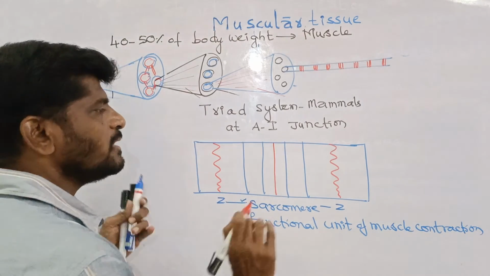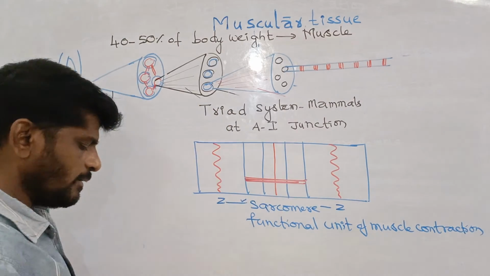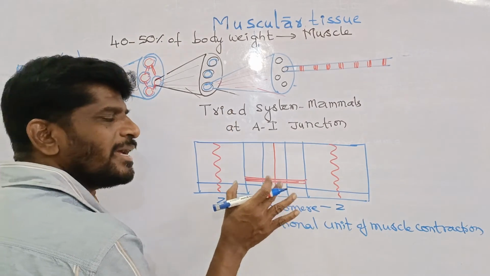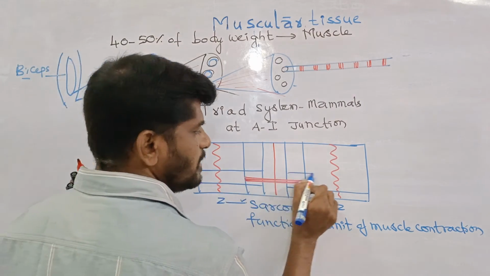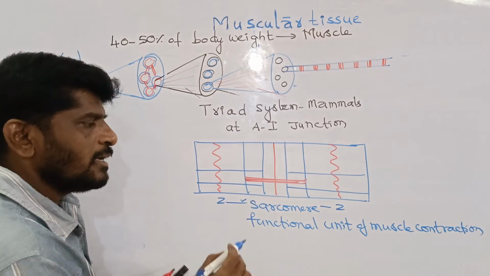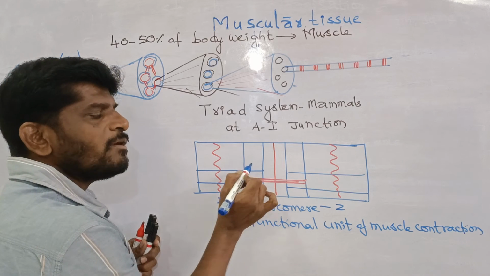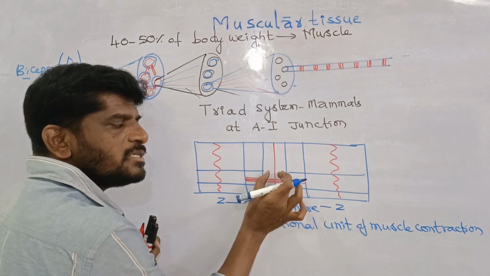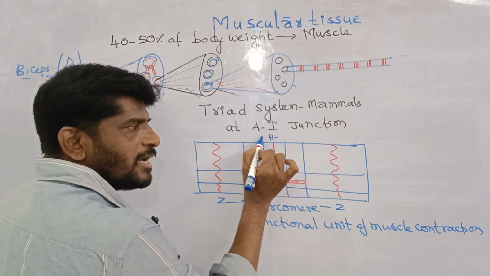So this is the thick filament, present only in the A band. And this is the thin filament, they can extend up to the boundary or edge of the H zone. For example, this is one more thin filament. A very important point is that the edges of the thin filament partially overlap the free ends of the thick filament, but leave the central portion of the A band, and that central portion of the A band is called the H zone.